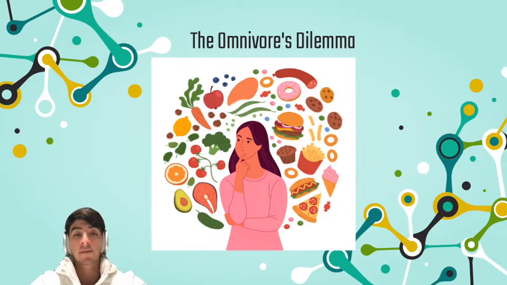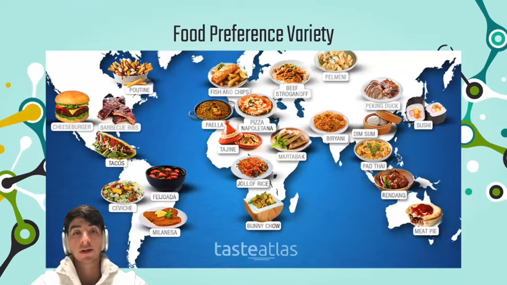Well, we often can end up making the wrong choice for our nutritional health. And that is why it's important to understand why we make the choices that we do when selecting our food. So as we move on, we have this map that displays the different types of food across the world. And this really begins to show that because of the grand variety of food we can process, we end up making very distinct choices at a global level, but also at the individual level.